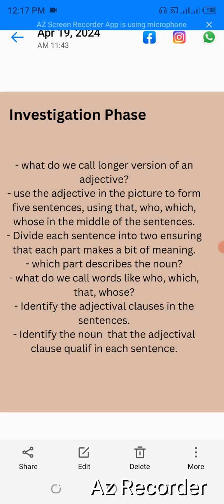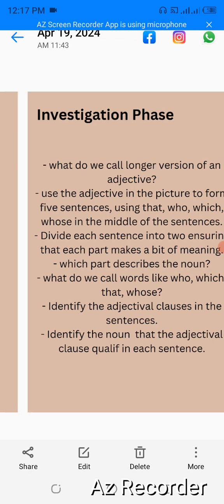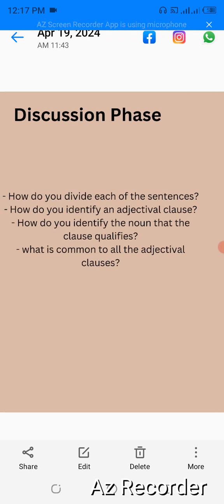So another word for adjectival clause is relative clause. So we can call adjectival clause relative clause. So identify the adjectival clauses in the sentences. We have been able to do that. Identify the nouns, and we have been able to do that. I believe you find that investigation very interesting. How do you divide the sentences?